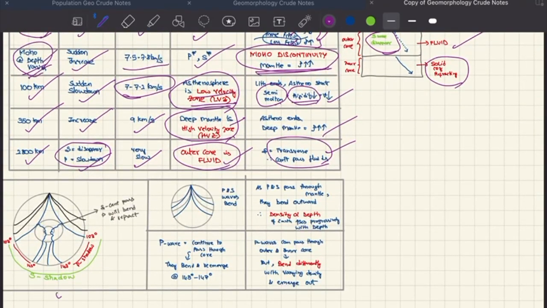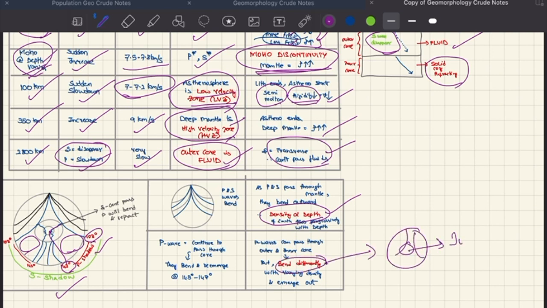So this is the S shadow zone and this is the P shadow zone. Remember 103 and 143. Because the inner core is solid, the P waves will refract, hence this will be the shadow zone for P. Since P and S waves are continuously bending from here to here, we can infer that with depth, density also increases. And the P waves bend at the inner core. Therefore, we can say that the inner core is solid.